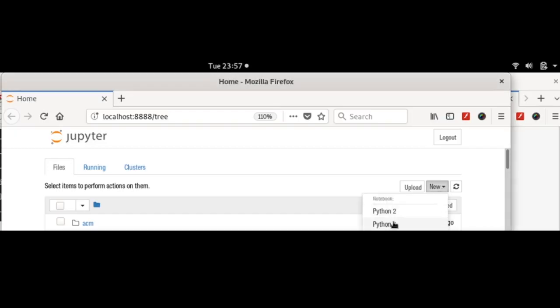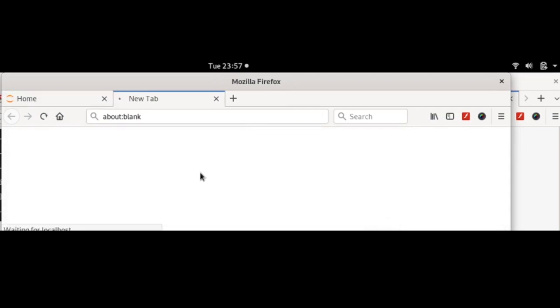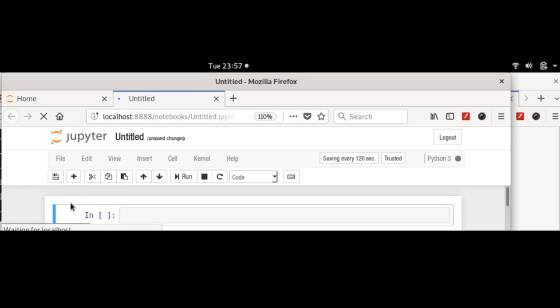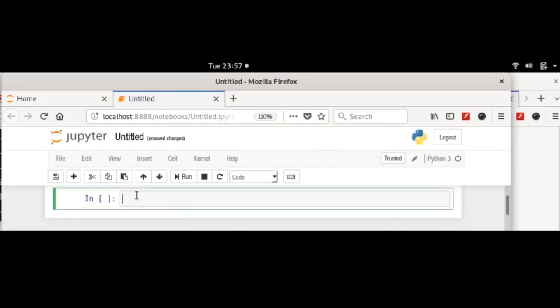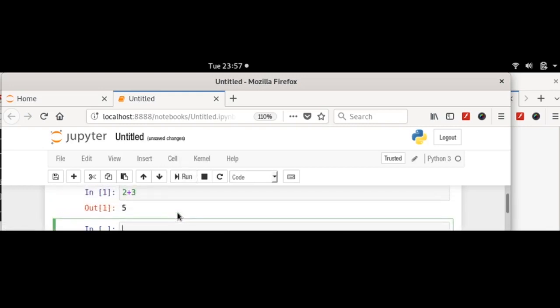So we are going to create a new Jupyter notebook. Here you can see that this is a cell, and we can do the operations. Coming to the expression 2 plus 3, we can run each cell and get the answer as 5.